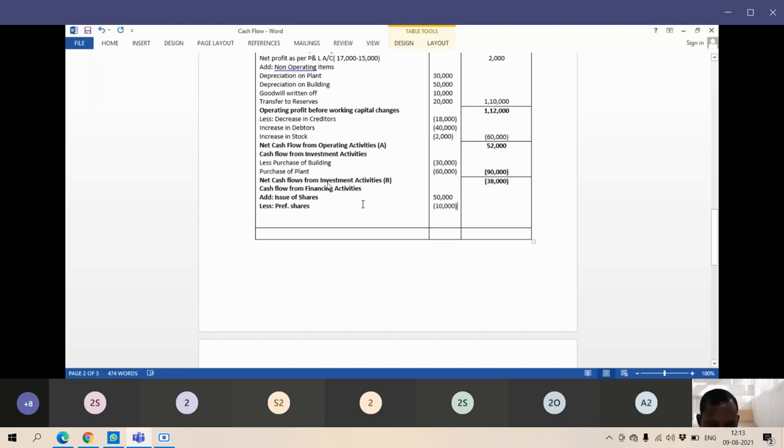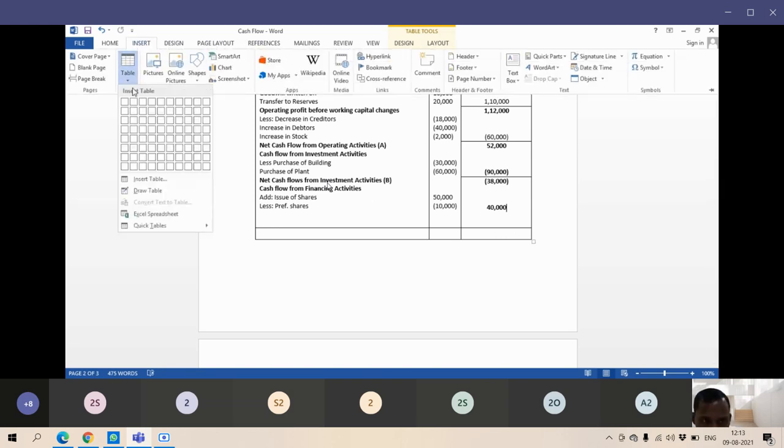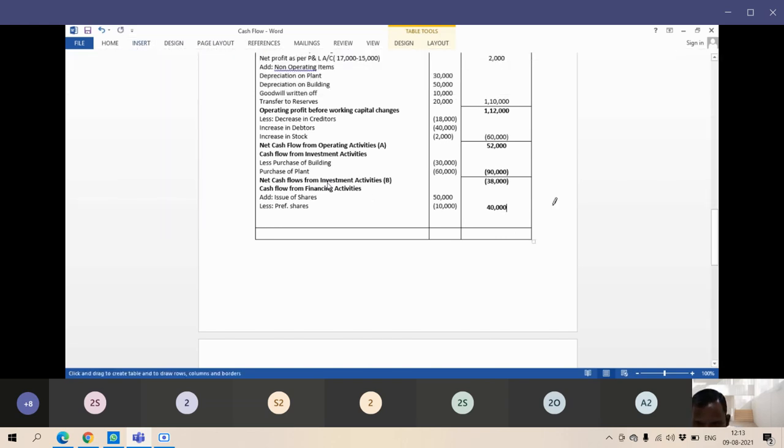Okay, redemption of preference shares. Okay, this outer column, how much comes total? Now after 10 goes from 50, how much will come total? 40,000. Okay, 40,000. Now again this 38 minus this 40, means 40,000 minus 38,000. How much comes here? 2,000. Okay, and this I will write here in just 1 minute.